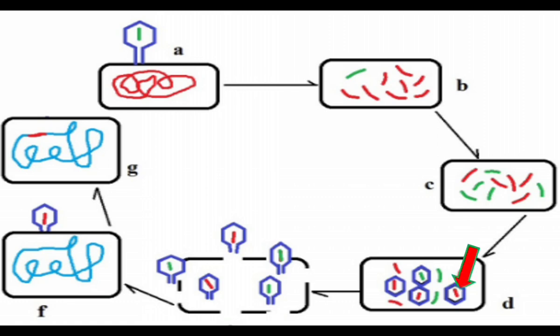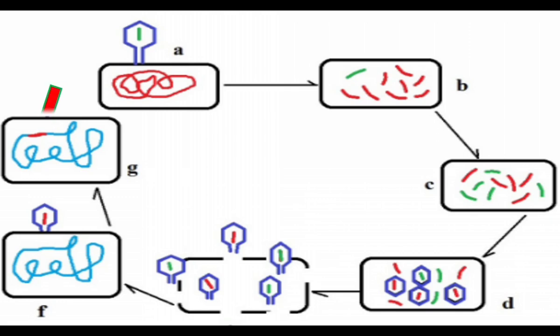In the last stage, there is lysis of the bacterial cell. The bacterial cell breaks and the phages come out. Some of the phages carry the bacterial gene. The phages carrying the bacterial gene infect new bacterial cells and inject the DNA. Now the DNA is bacterial DNA, and it is incorporated into another bacterial DNA. So here the phage carries DNA of one bacterium and incorporates it into another bacterium. This is called transduction.